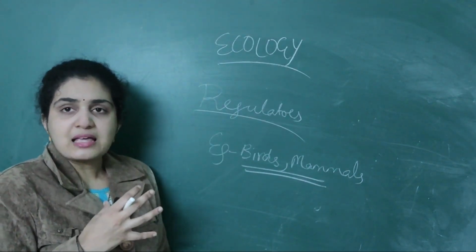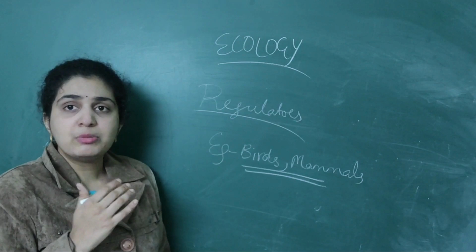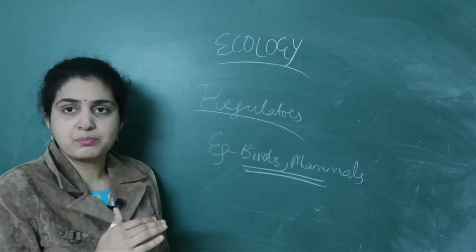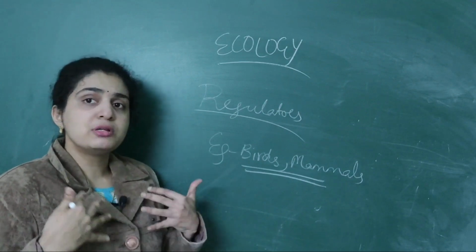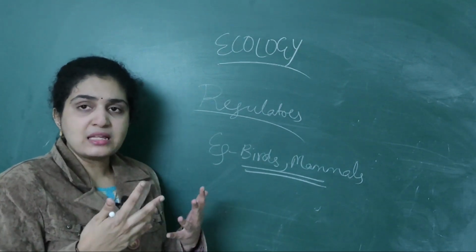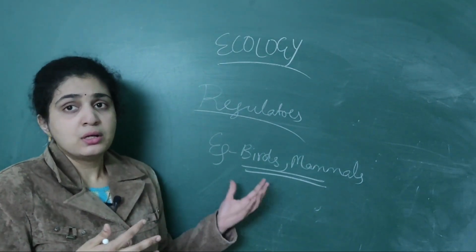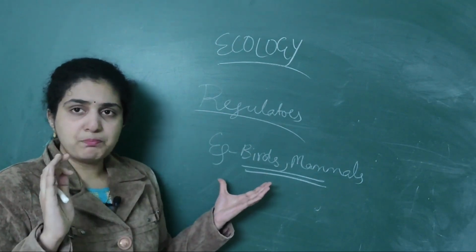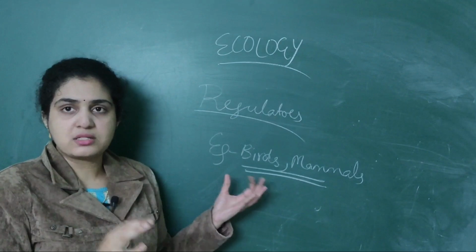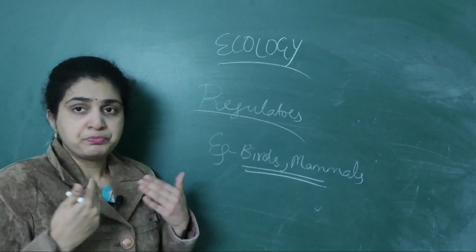So we are classified under regulators. We are able to maintain constant temperature. So we are able to regulate. So this mechanism is called regulation. So this is about the regulators. Simple point you should remember, regulators means constant body temperature.